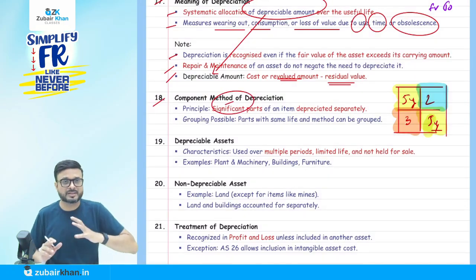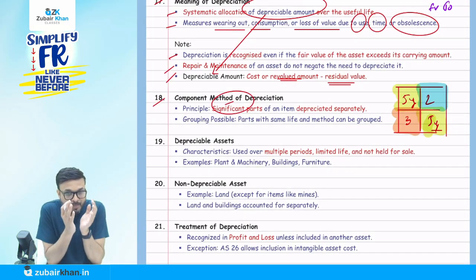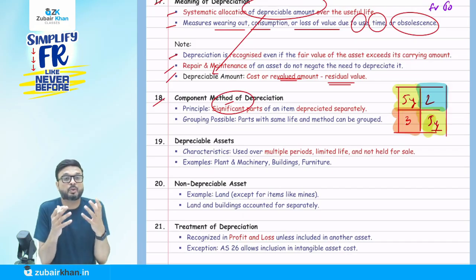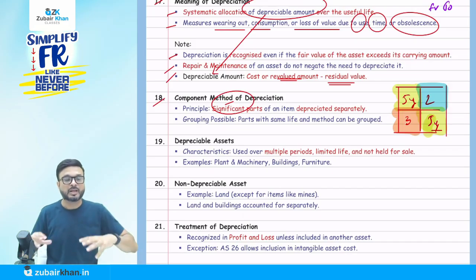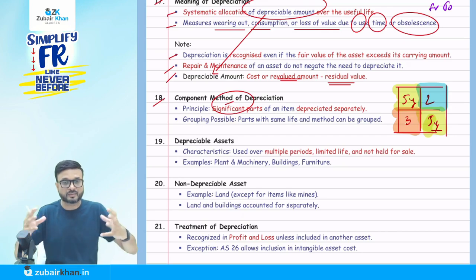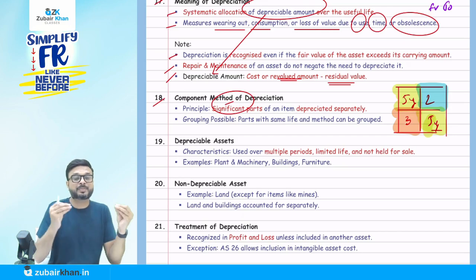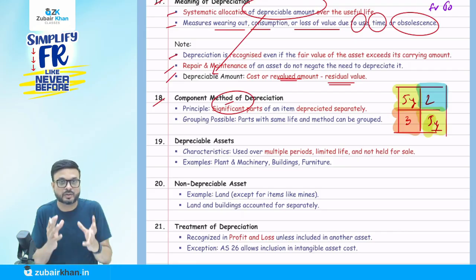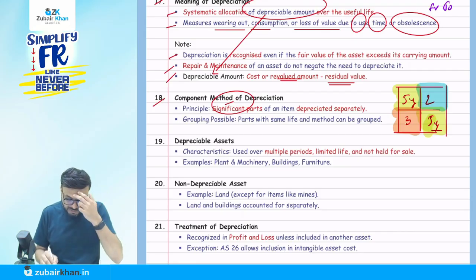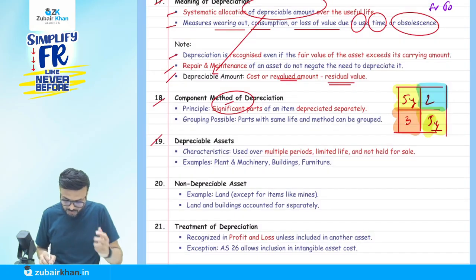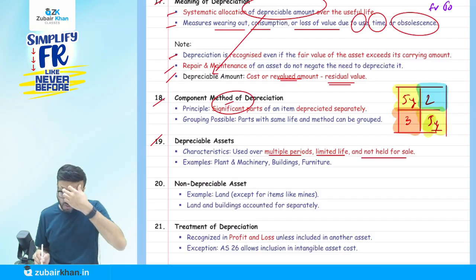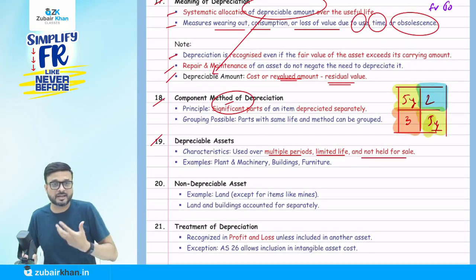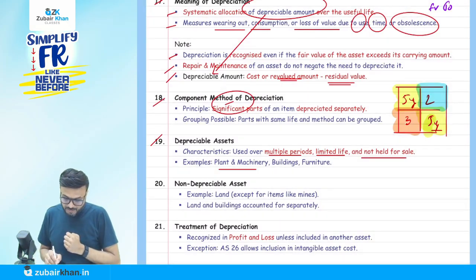Significant is not defined, but generally a part representing 10% or more of the cost of the total asset is significant. If different parts of the asset have different lives, we have to depreciate different parts separately on the basis of the life of that particular part. Now, a depreciable asset is one that has a useful life, characteristically used over multiple periods, with limited life, and not held for resale. If it is for resale, then it is inventory. Examples: plant and machinery, building and furniture.